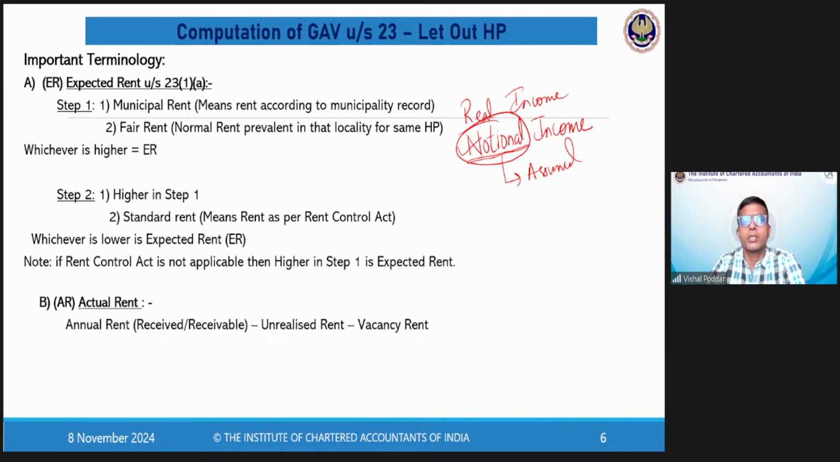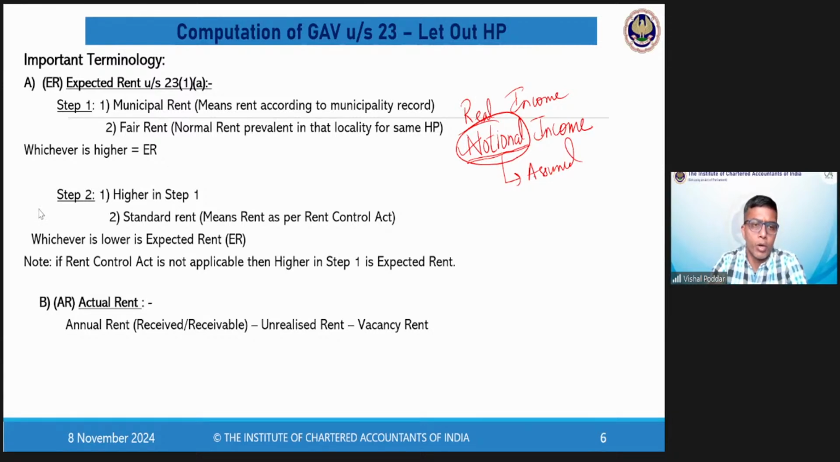As against this, what is actual rent, which is the second figure? Actual rent is the rent which you have actually earned. Now, how is this actual rent computed? It is the rent for the whole year, maybe received or receivable because we are not going by cash basis. So it can be either received or receivable, minus the rent which has become bad debts, minus the rent for that particular period for those months when there was no tenant in your property, that is your property was vacant or idle. So let us say generally at the start of the year, if you have not got a tenant, then for the first 1 or 2 or 3 months, there is no tenant. So that much period rent is your vacancy rent.